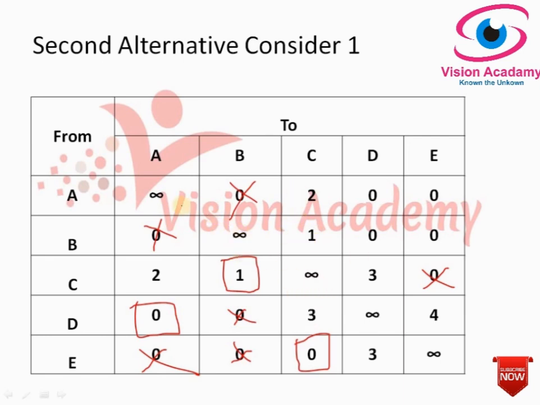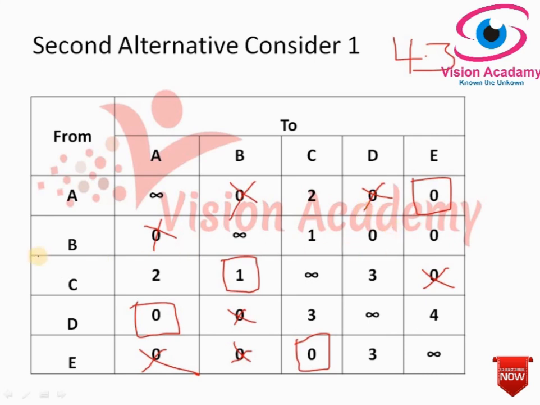So I will proceed from the columns. That is step 4.2. There is no 0 here, no 0 here, no 0 here, and there are 2 zeros here. Here also 2 zeros. We can't proceed with 2 zeros; we should find a single 0. Now we can move to step 4.3: select any 0 alternatively and give a rectangle around it. According to this, I selected this 0, because there is no assignment here. I will select this and strike out the other 0 in the row.